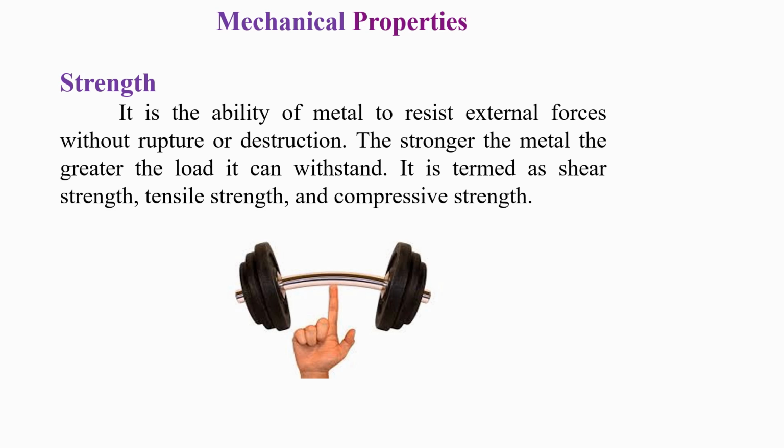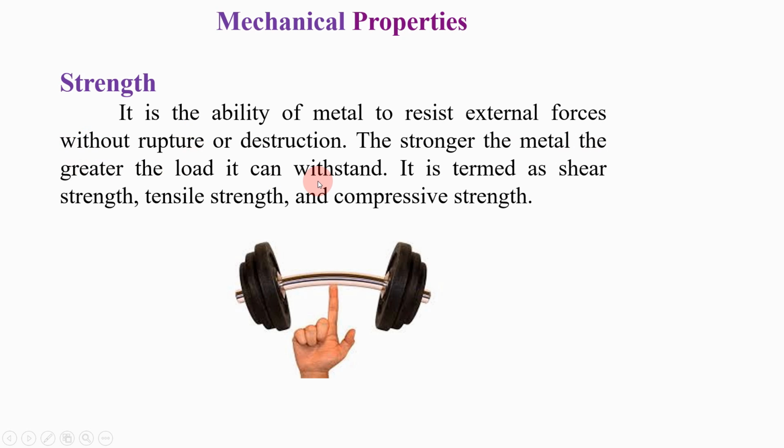So strength is nothing but to resist. It is the capability of metal to resist externally applied forces or loads without breaking or destruction. The stronger the metal, the greater the load it can withstand.